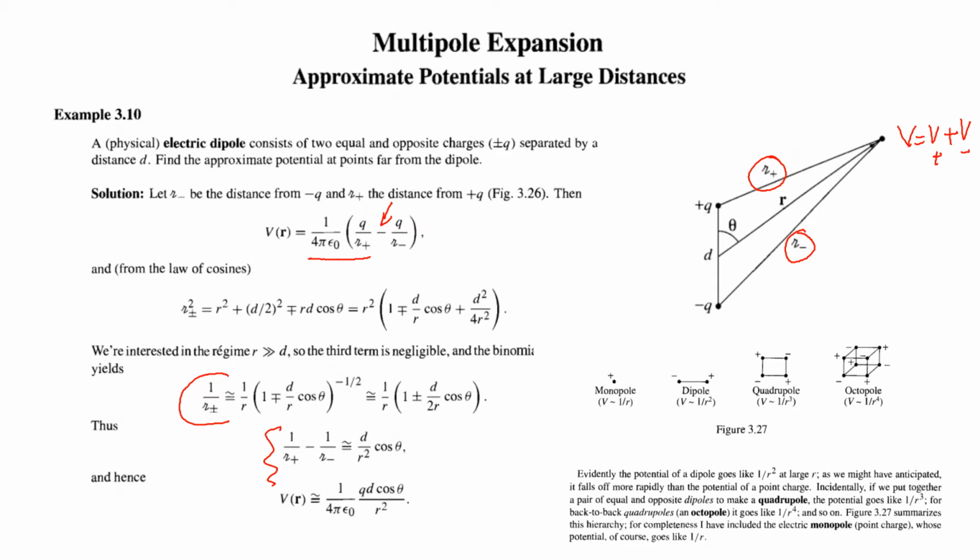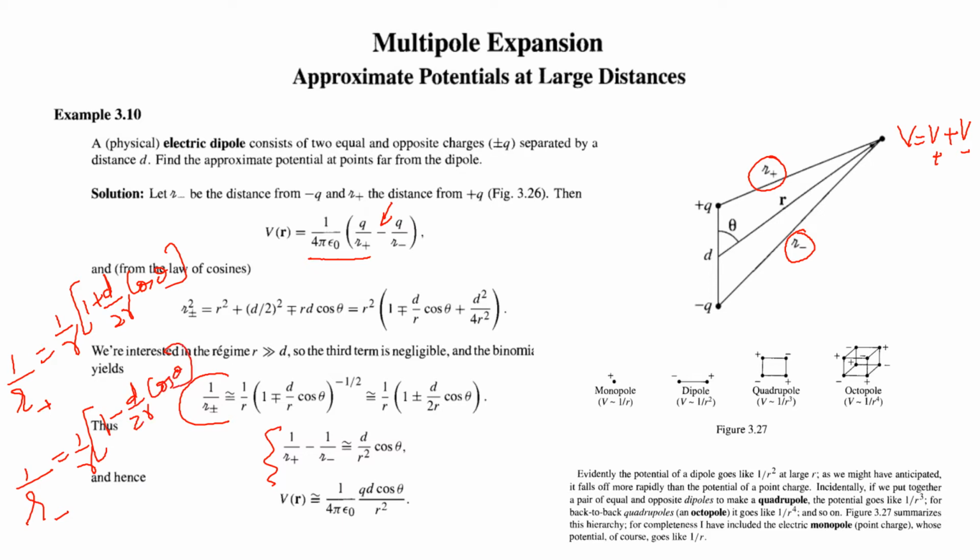So 1 over script R plus is equal to 1 over R times 1 plus d over 2r cos theta, and similarly 1 over script R minus is equal to 1 over R times 1 minus d over 2r cos theta. You can do this math using the law of cosines, and you will get the answer as shown here.